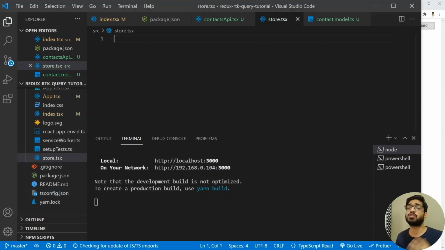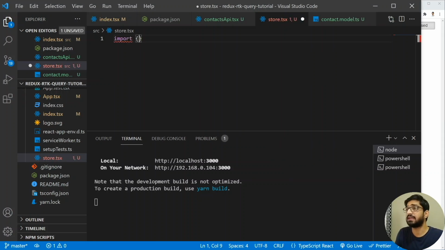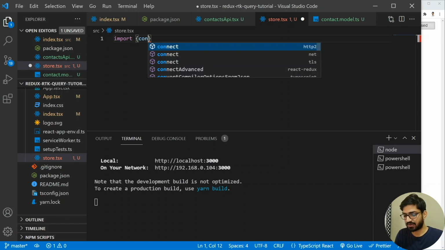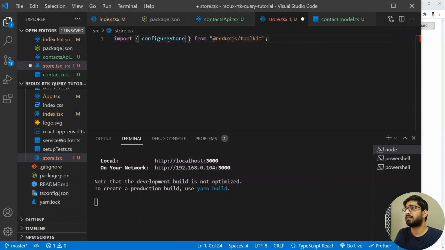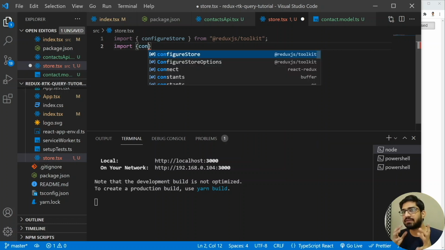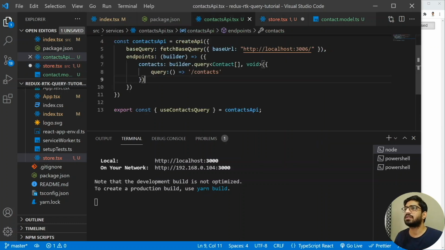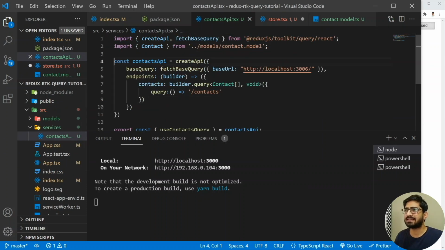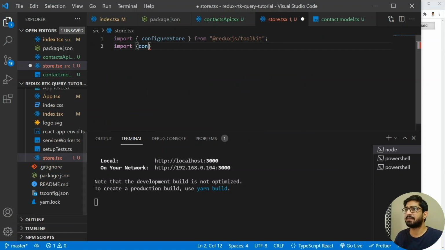As usual, we already know how to create the store. So let's import configureStore, and then we also have to import the contactsApi. But I think we haven't exported the contactsApi, so let's go back here and add the export. Now we have exported it, so let's go and import it.